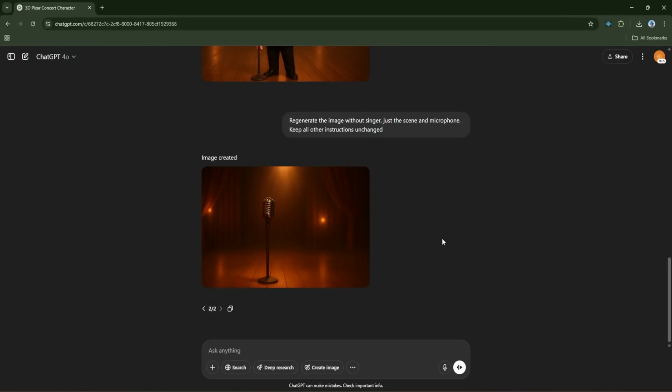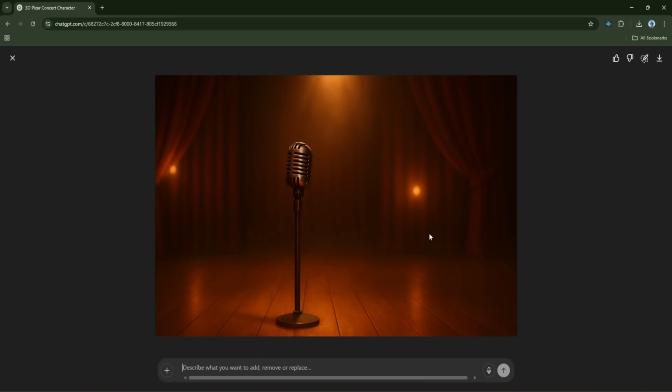Now there was one more visual I want to add, something for the very beginning of the song. You know that our song has a few seconds of instrumental music before the vocals kick in. I didn't want to jump right into showing the singer. Instead, I wanted a dramatic intro image. Just the stage, the spotlight, the microphone, empty.